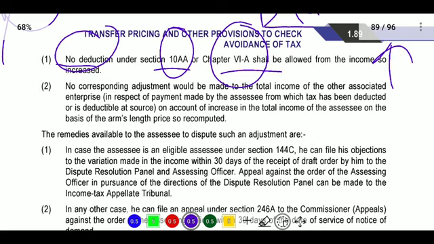Next, no corresponding adjustment. Here, income is increased, which means the other person's expenditure is increased, but you will not make any adjustment. So there is no corresponding adjustment to the total income of the other associated person. It will not be allowed for other associated persons to adjust their expenses. The income he is paying is not allowed as the other person's expenditure.